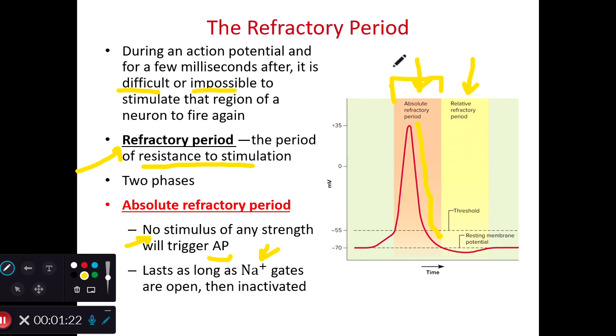So, pragmatically speaking, what does this absolute refractory period mean? This means that there's an upper threshold in the number of frequencies of action potentials that can be initiated over a period of time. There's a max limit due to this absolute refractory period.